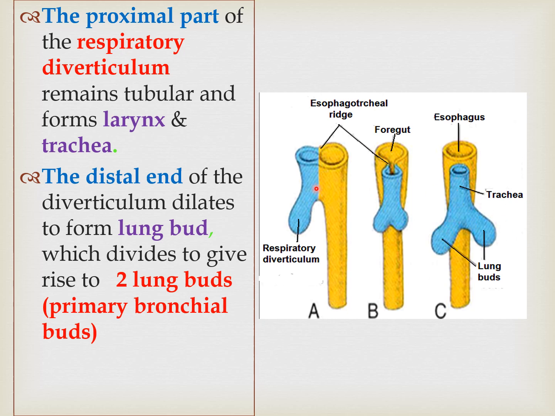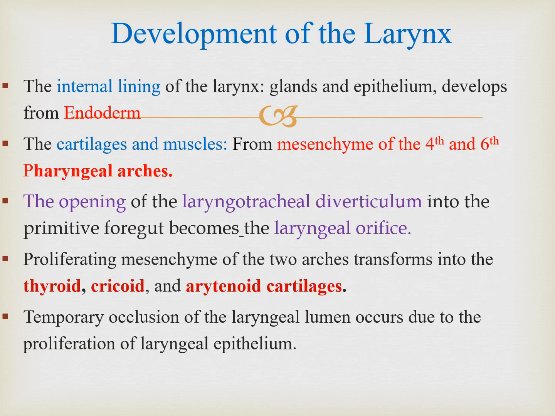So initially we have the respiratory bud. Its upper part is going to form the larynx and trachea, and its lower part divides into two lung buds, which we name as primary bronchial buds, which in future become the primary main bronchi. That was about the general idea of how the respiratory system is developing out from the embryo.